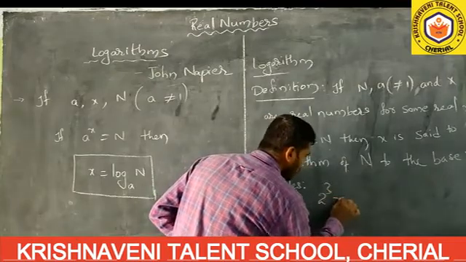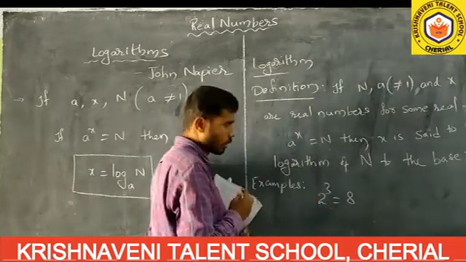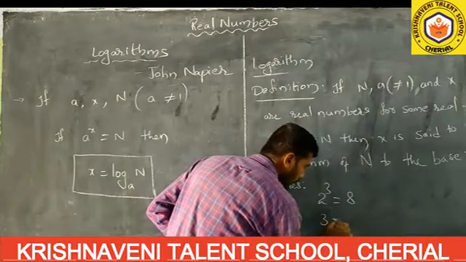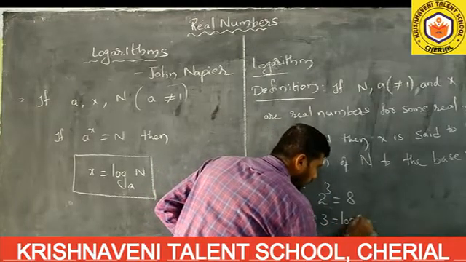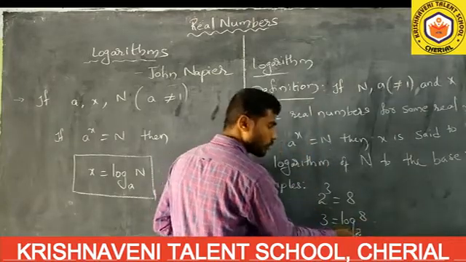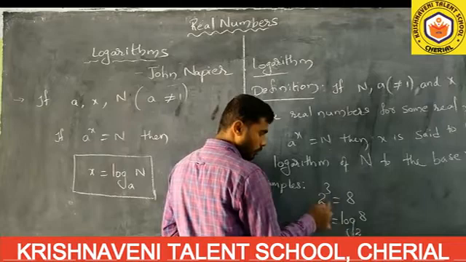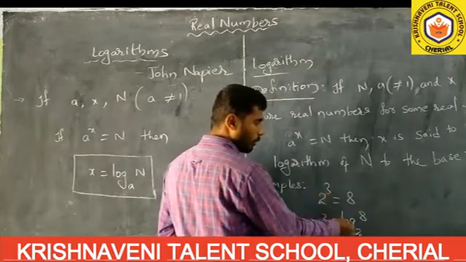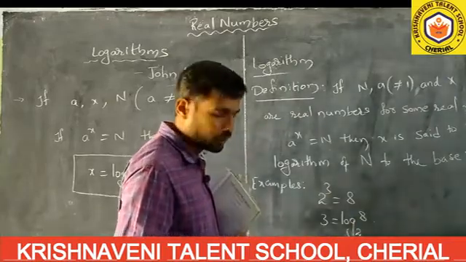2 cube equals 8. This is in the form of exponential form. What is the power here? First 3. You have to write 3 equals log 8 to the base 2. Here the base is 2, so the base is also 2 only. 3 equals log 8 to the base 2. Now I have written it in the form of logarithmic form.